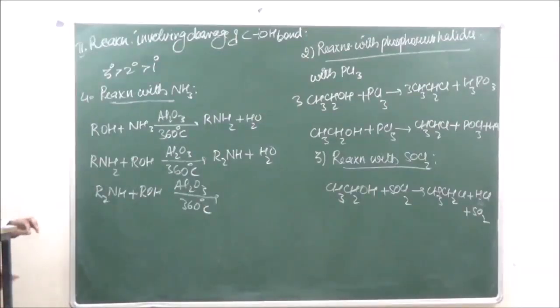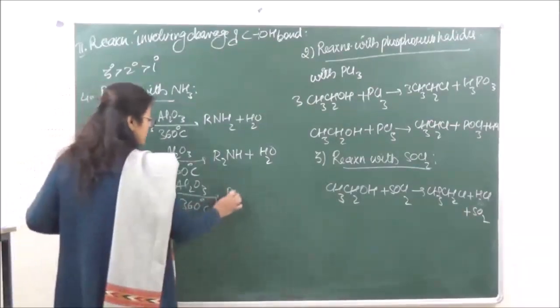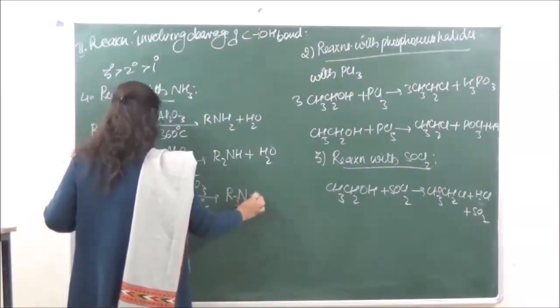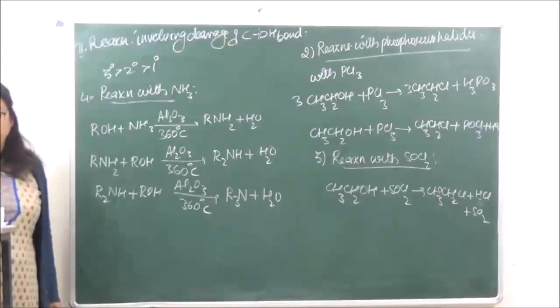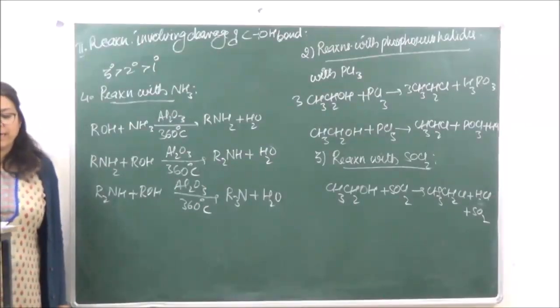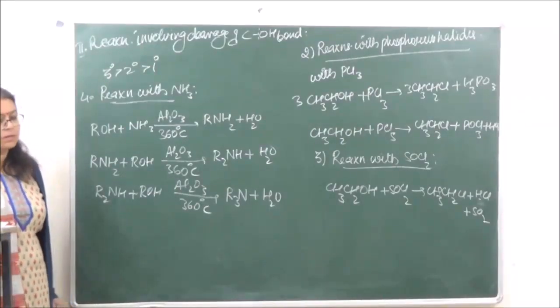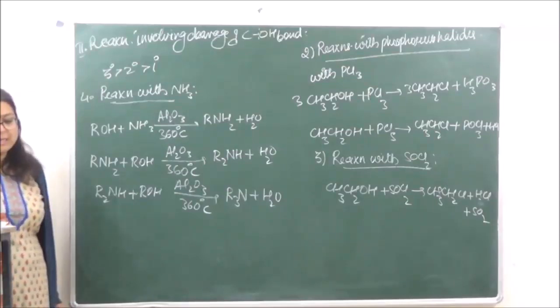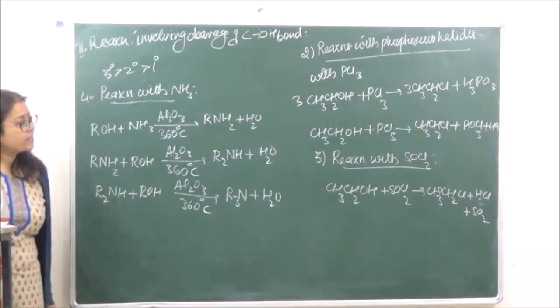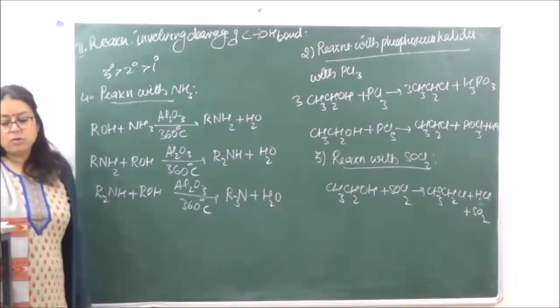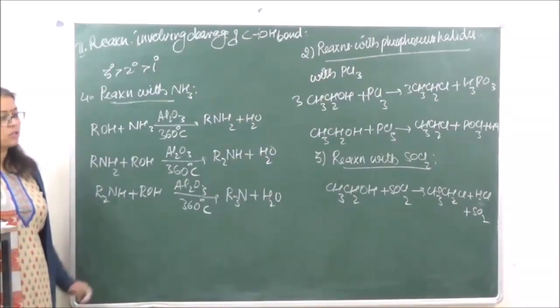This is going to give us trialkylamine. Okay, so you can degrade or you can alkylate the amines by this particular method. Okay, so these are the main reactions of these two series.